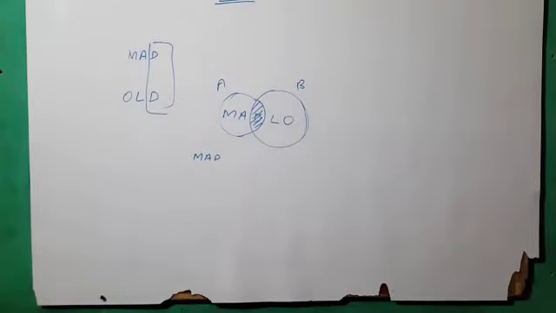Next, question number 8. Can we say that the natural numbers and whole numbers are disjoint sets or overlapping sets? Yes or no? Natural numbers and whole numbers are overlapping sets, because except for 0, every number is common to both. Next, the last question.